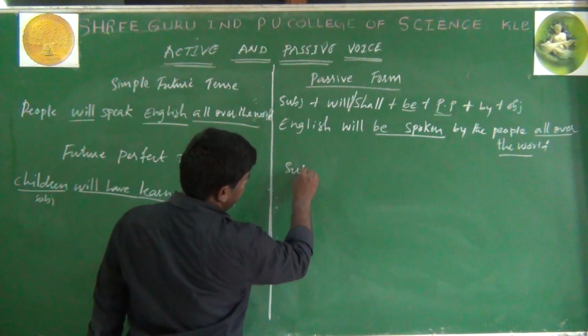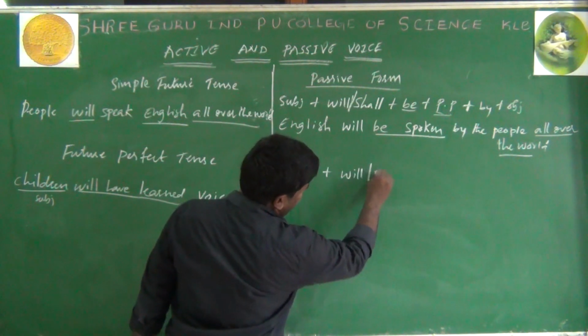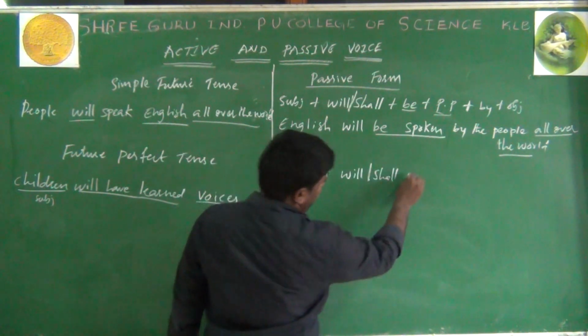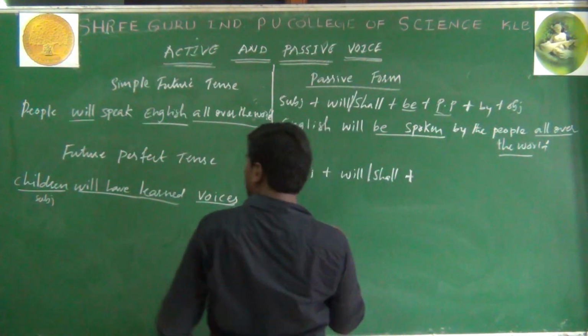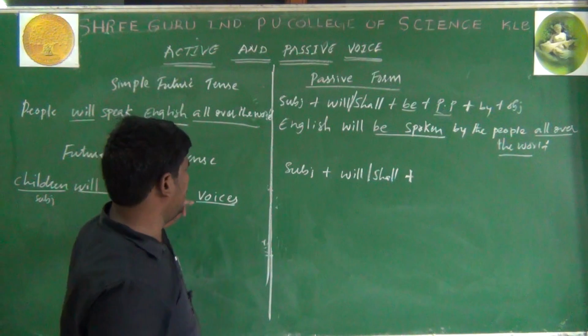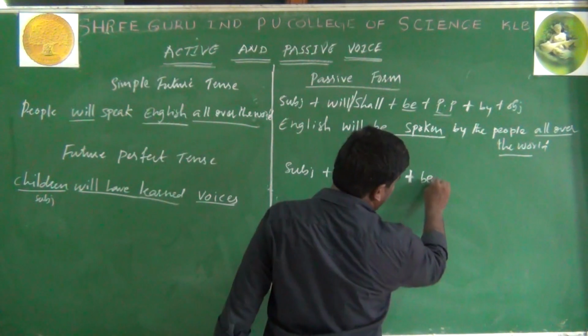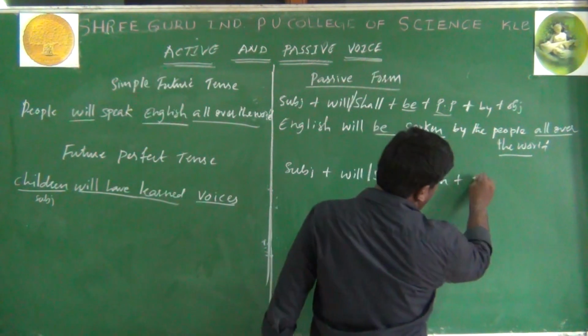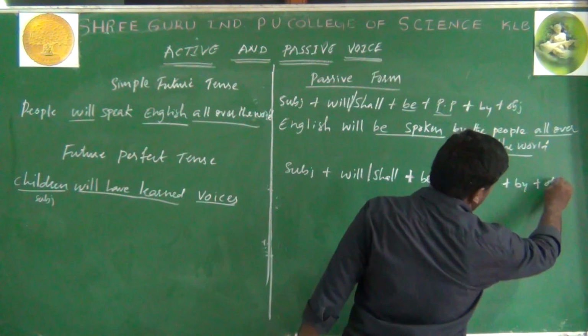Same subject plus will or shall plus have plus been plus past participle of the verb plus by plus object.